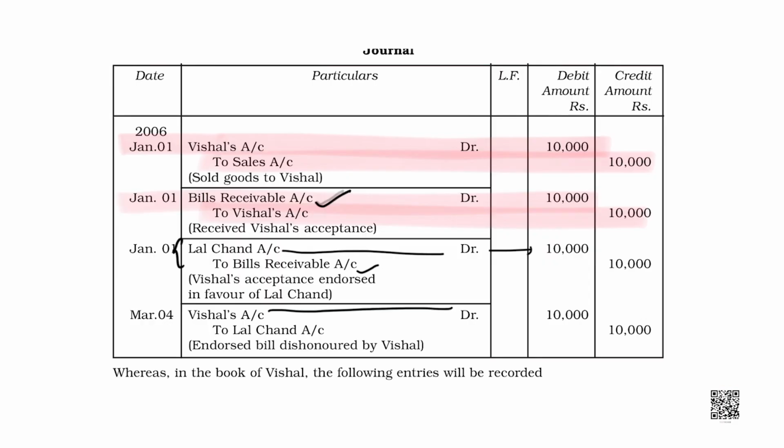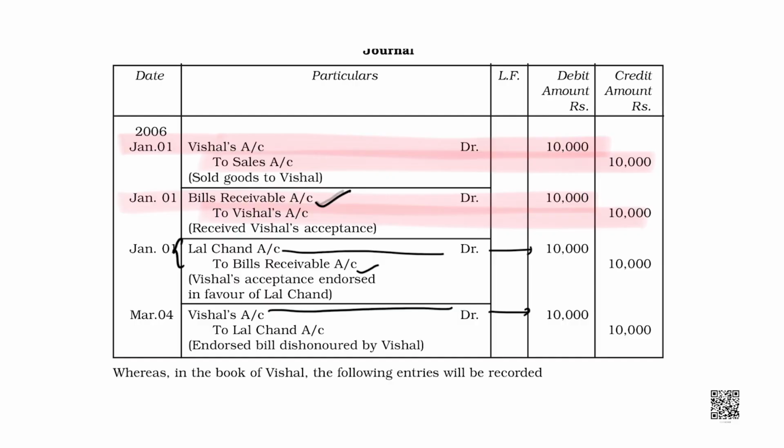Okay? And in the last, when the bill is dishonored, what would be the journal entry? See, we have to receive money from Vishal, bill is dishonored, so Vishal would be debited and Lal Chand got the bill and the bill got dishonored.